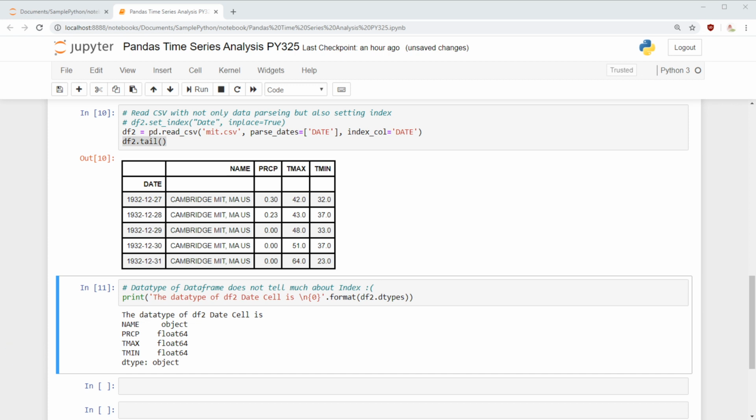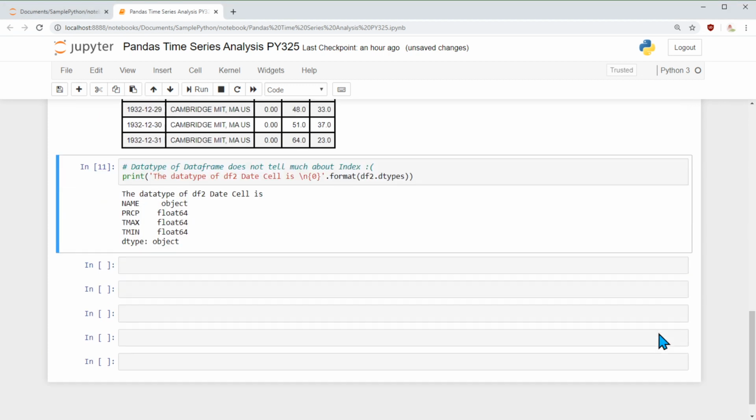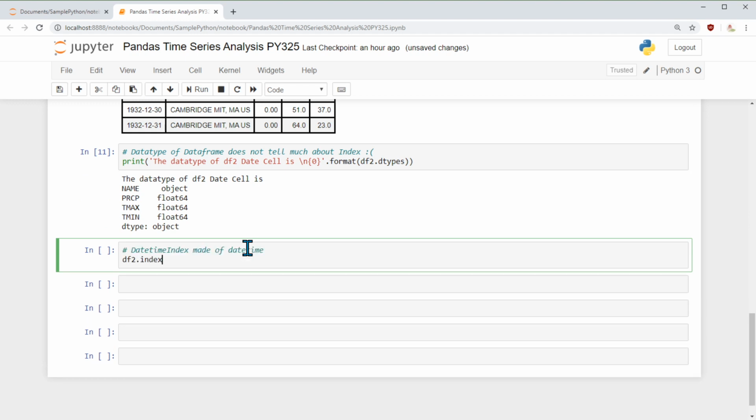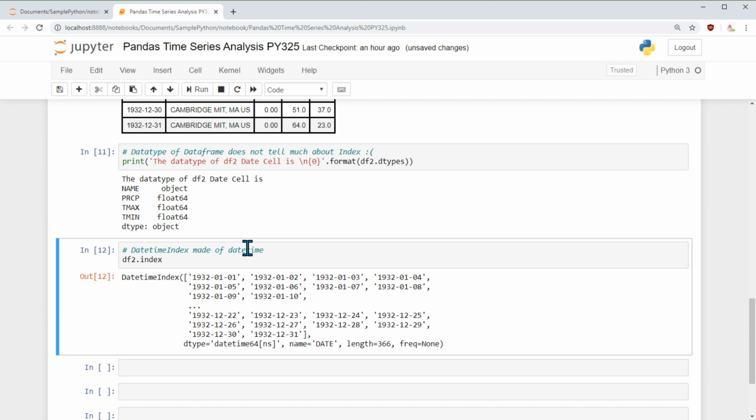And if you want to confirm the timestamp is the index column, we have a syntax where we can say a particular data frame and say index. In that case, it will say the index data type is DatetimeIndex. It shows the values, and above all, it also says each cell's data type is datetime64. So by this, we are able to confirm the data type of the whole index and the data type of every cell.